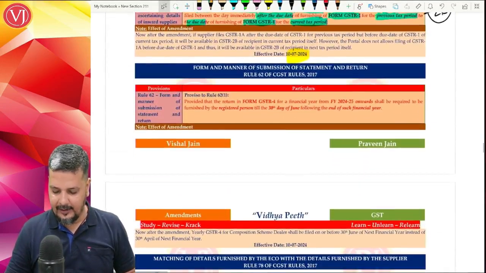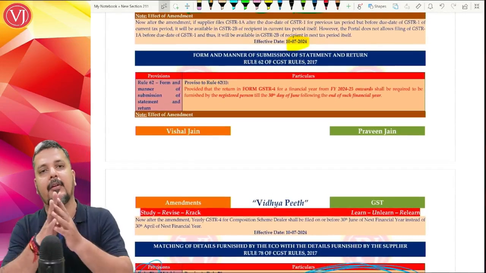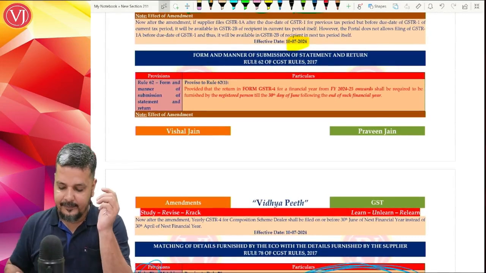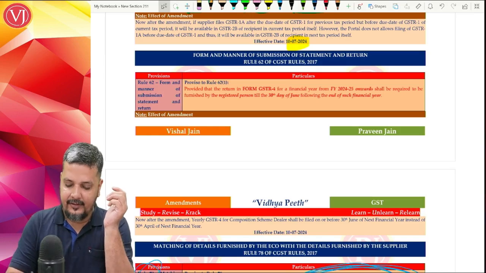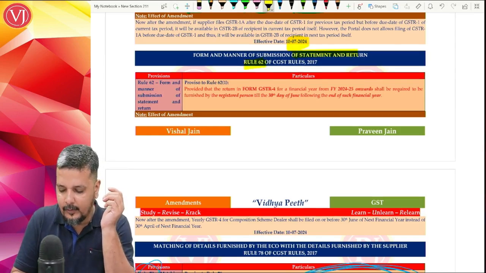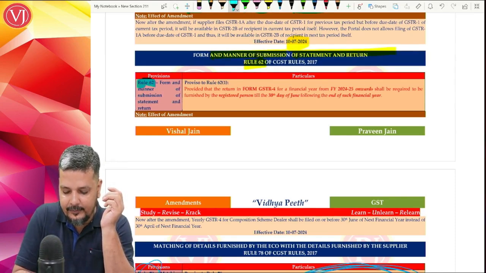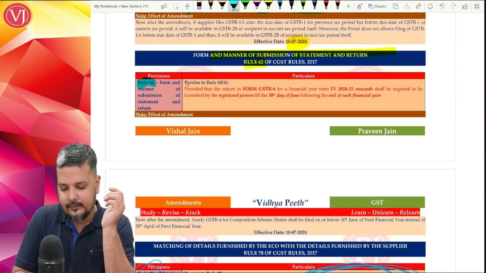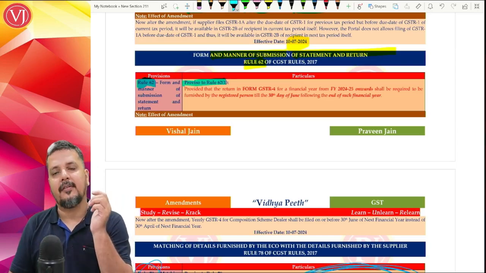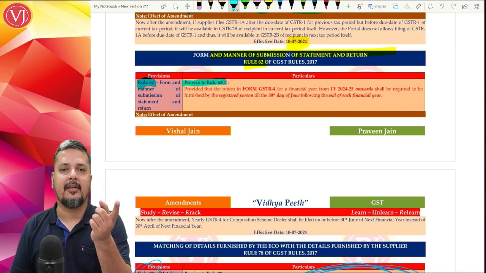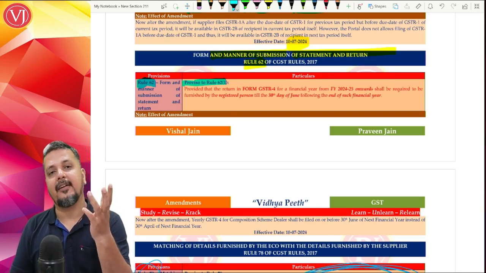Now, what is the other important amendment? By the way, the last amendment in your return filing chapter is the GSTR 4 due date, given in your Rule 62. When you talk about your composition scheme dealer, they make payment quarterly, CMP 08, and they file return yearly.